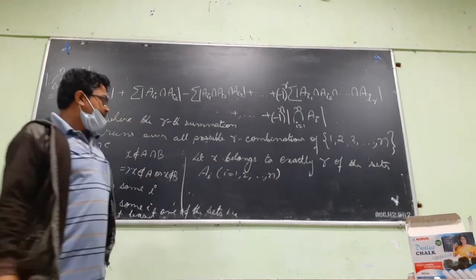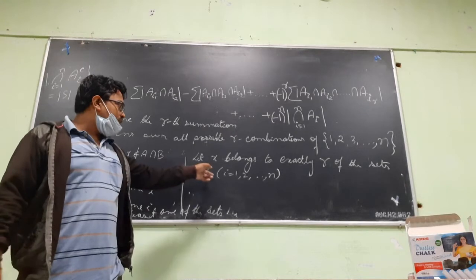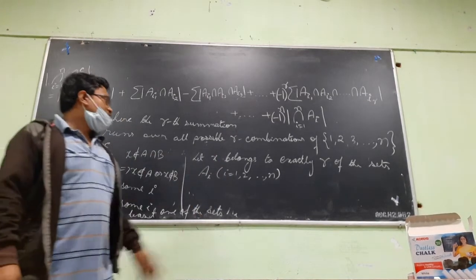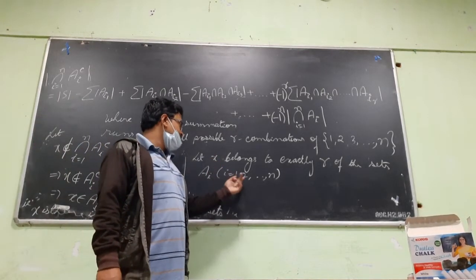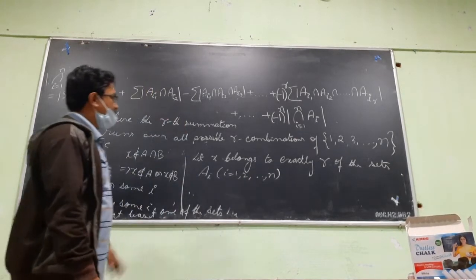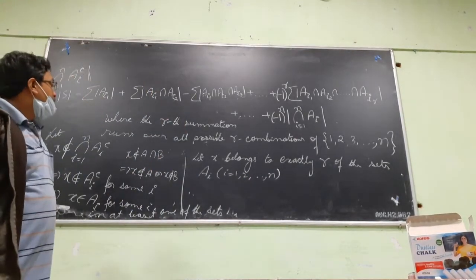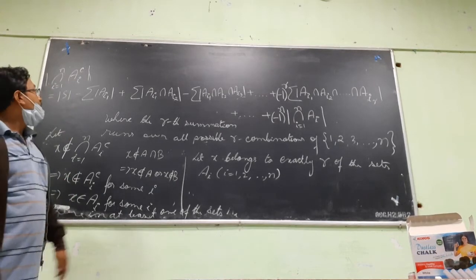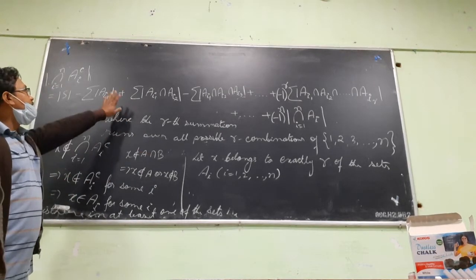So out of these n sets, we suppose that x belongs to exactly R of the sets. So it may happen that x belongs to one of the sets, two of the sets, exactly 3 of the sets, 4 of the sets. So exactly R of these sets. Next, we will see what is the contribution of x in this sum.